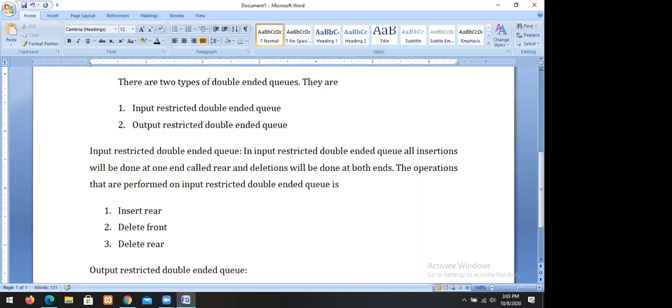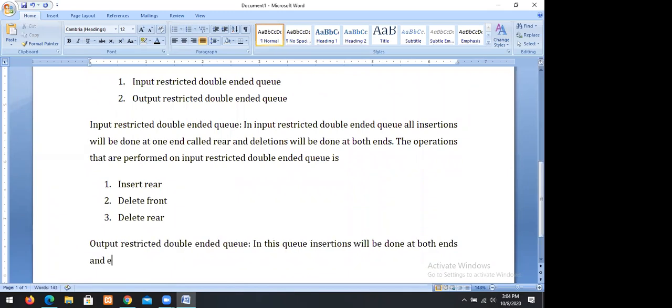Output restricted double-ended queue. In this queue, insertions will be done at both ends, and deletions will be done at one end called front.